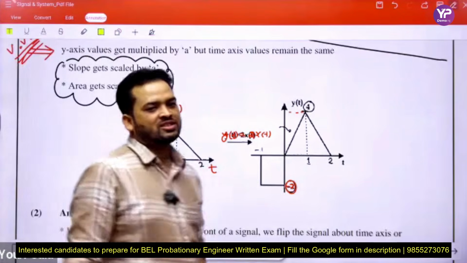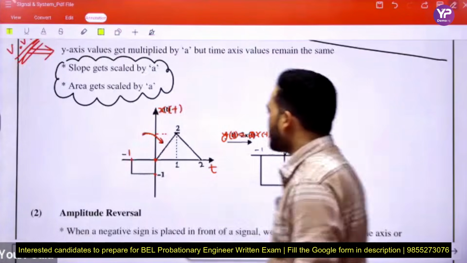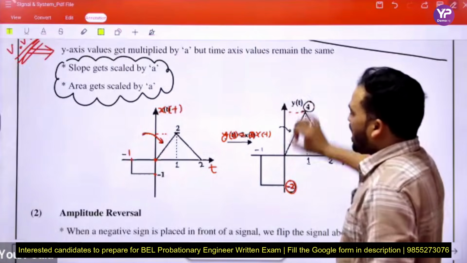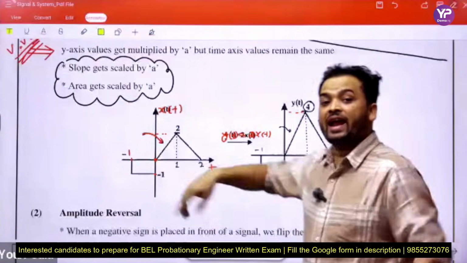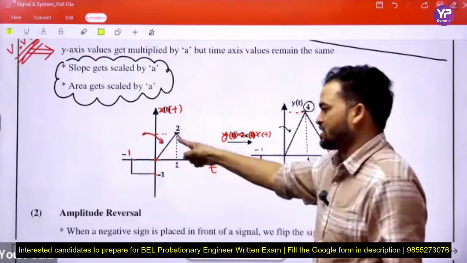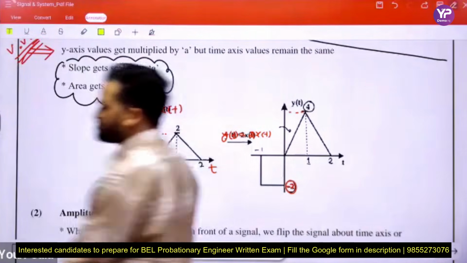Now, my question is: is this the amplified version of that signal or the attenuated version of that signal? Tell me in the comment box. Tell me.